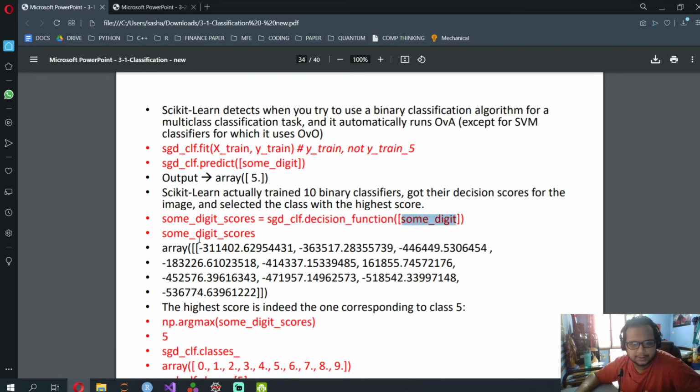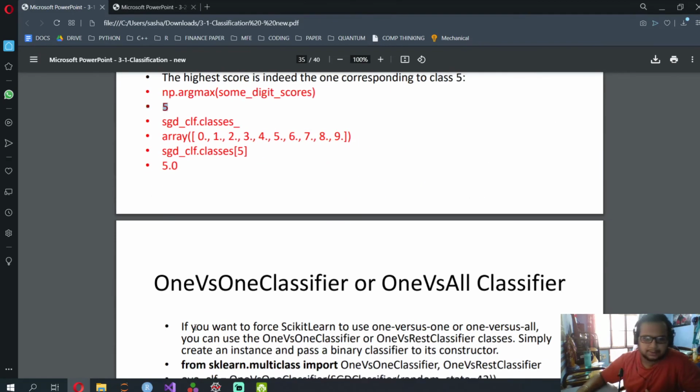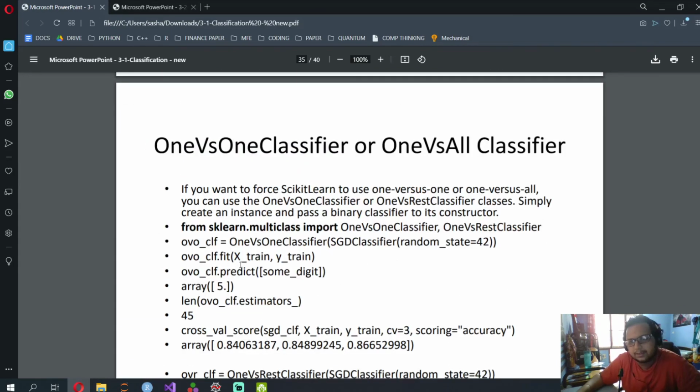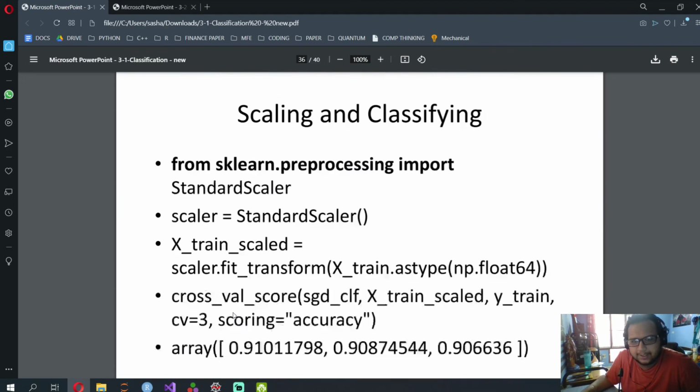It returns an array of scores, then you take the highest score and that tells you what class it belongs to. You can also import the one versus one or one versus rest classifier. This one you just have to mug up. I don't know how else to explain it.